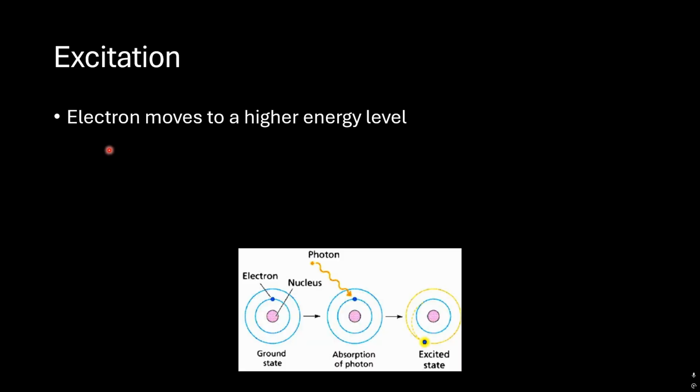So what about excitation? The electron moves to a higher energy level. It's just making the electron go from an inner shell to an outer shell. In this process, the electron is not removed. The electron is still orbiting around the nucleus. It's a temporary state. When the electron releases that energy, it will go back to its original orbit.